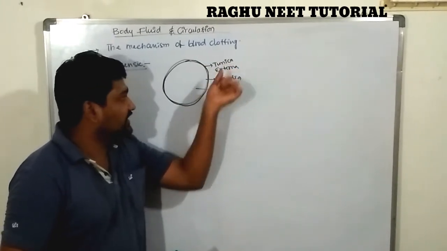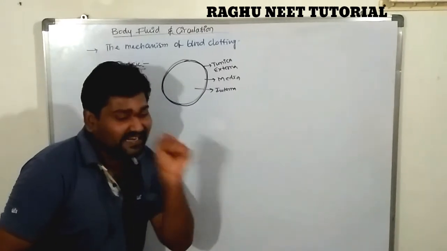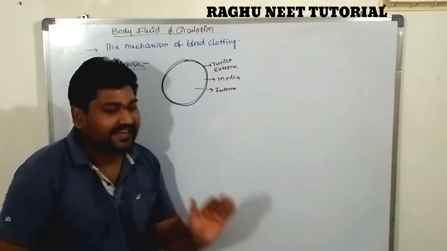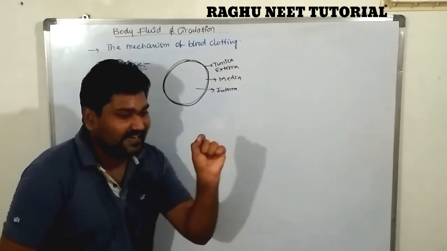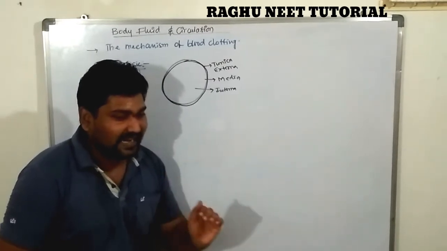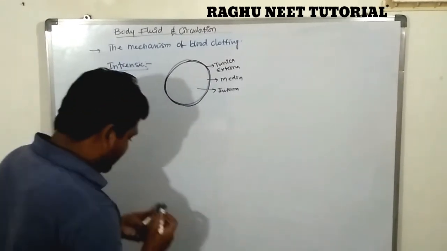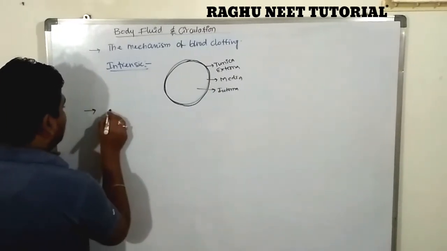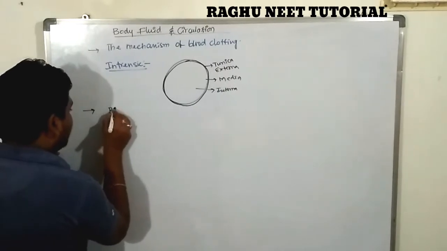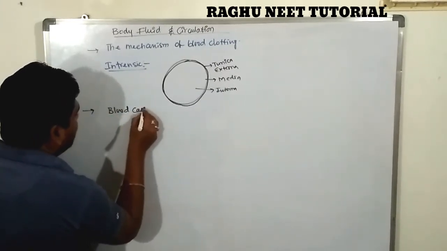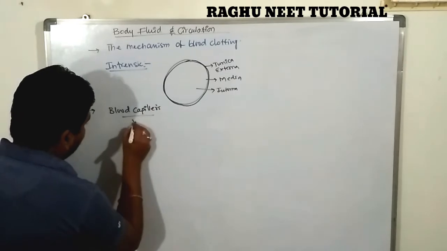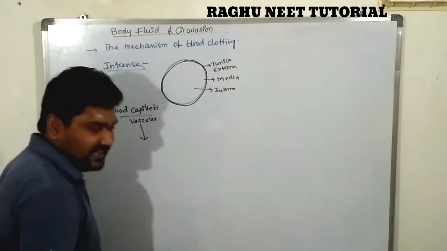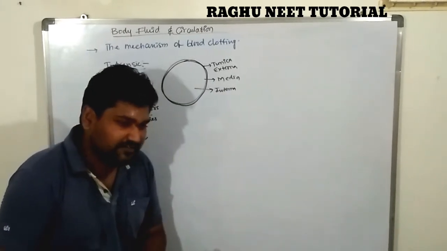So these will connect with which one? The blood capillaries connect into the tunica media. When the blood capillaries connect into the tunica media, the blood clotting mechanism will be stopped. Are you clear? So what is the blood clotting mechanism? Nothing but rupturing of blood capillaries or blood vessels. When the blood vessels rupture, they release some factors.